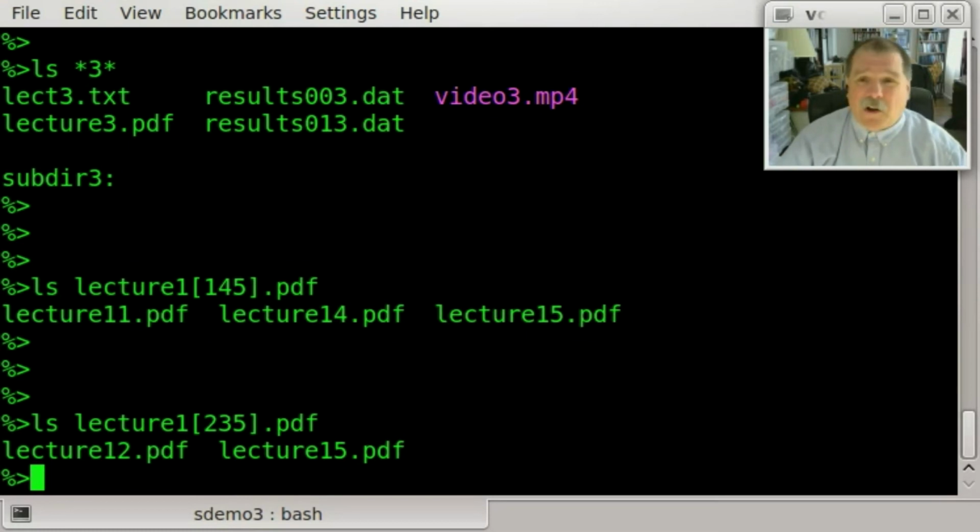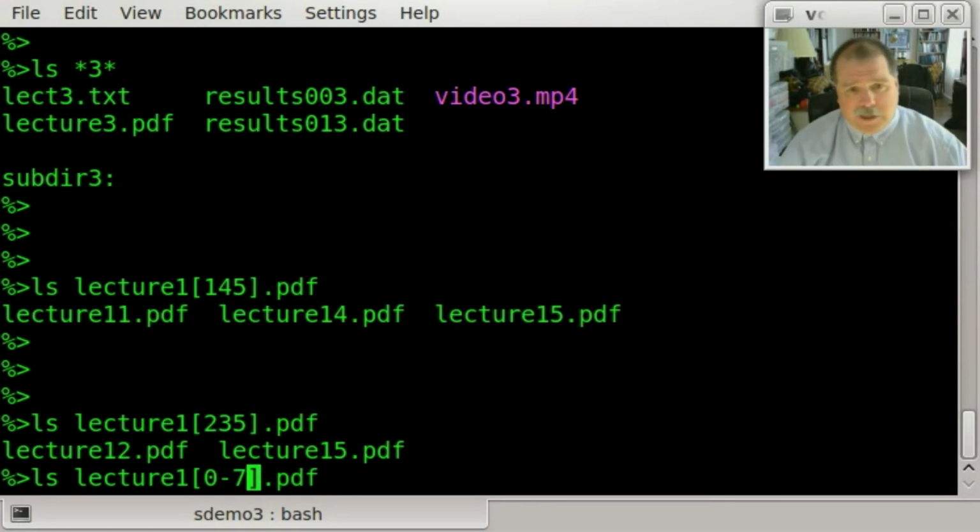I can also match ranges of characters. I can put inside the square brackets alphabetic or numeric ranges, meaning that I can have numeric ranges that go 0 through 9, alphabetic ranges that go lowercase a through lowercase z, or uppercase A through uppercase Z. And they're separated by dashes. Let me show you how this works. Let's take that last command here, but replace it by a range now. Let's say we'll go 0 to 7 here.